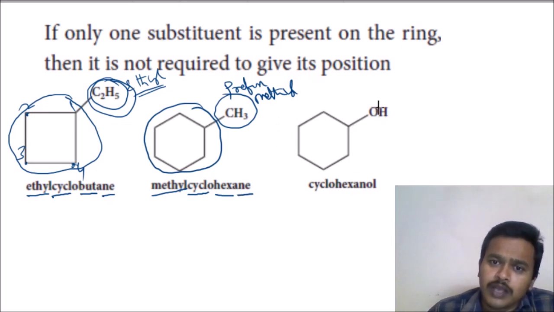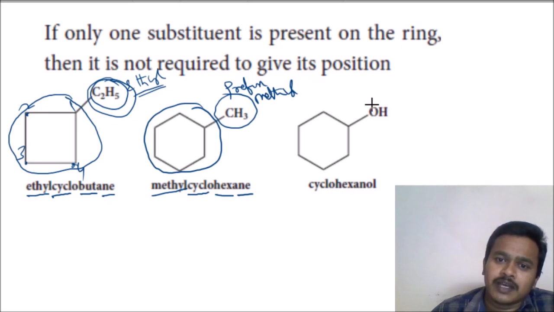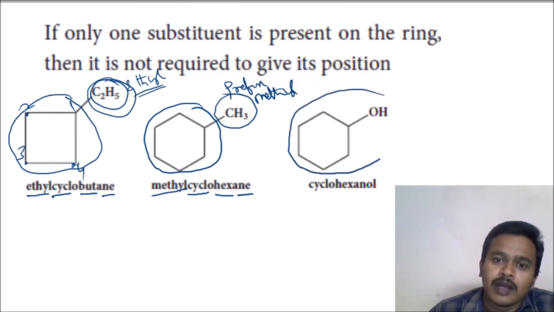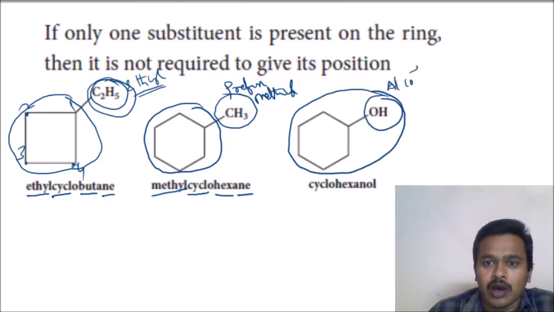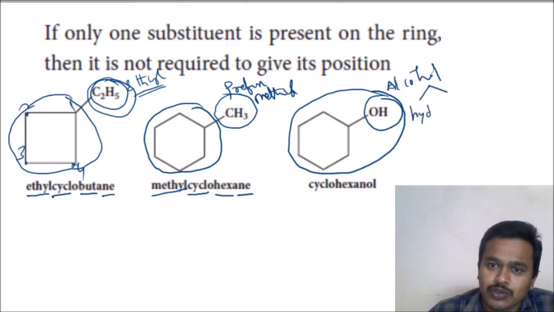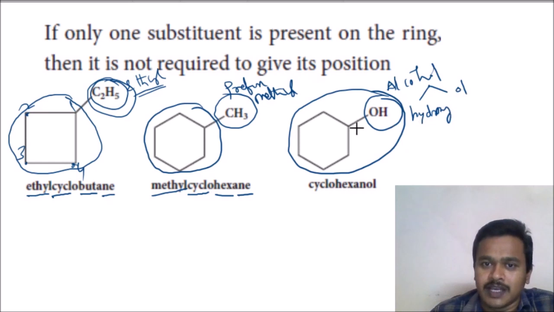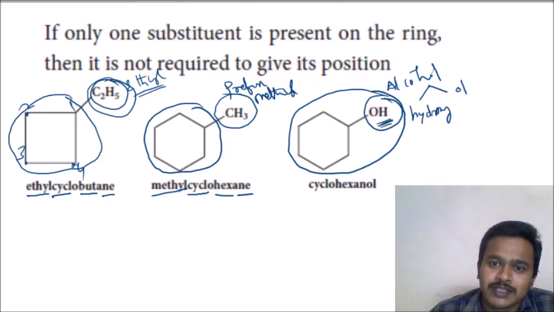Here OH is there. OH is not acting like a prefix here, because in this compound the only functional group present is OH. This is the alcohol functional group. If alcohol is acting like a prefix, you have to use the word hydroxy. If alcohol is acting like a suffix, you have to use ol as a suffix. Here the only functional group is OH, alcohol, so it is acting like a suffix. It is the main functional group and the suffix is ol.